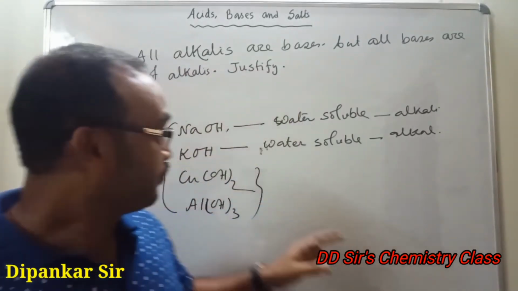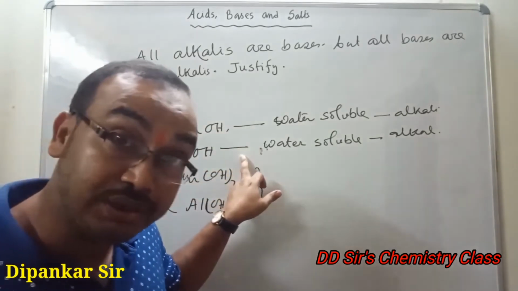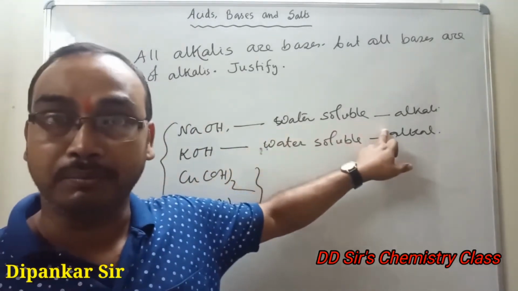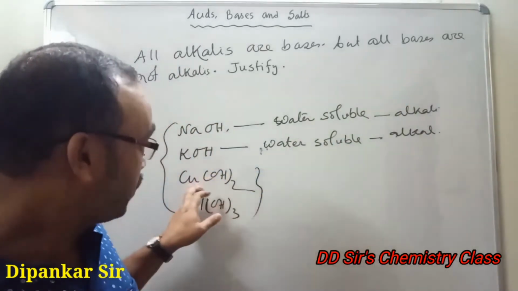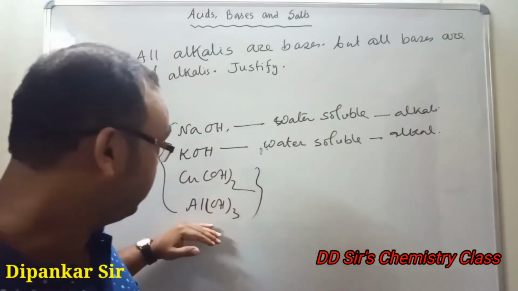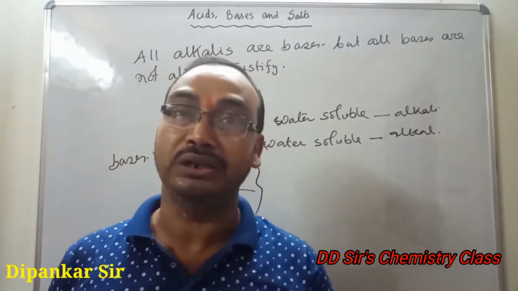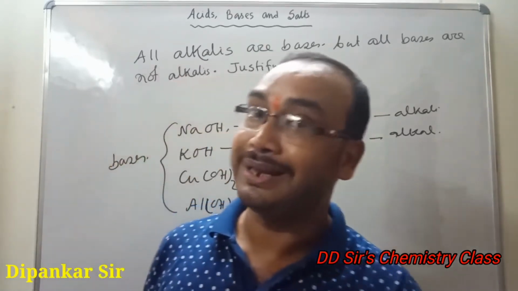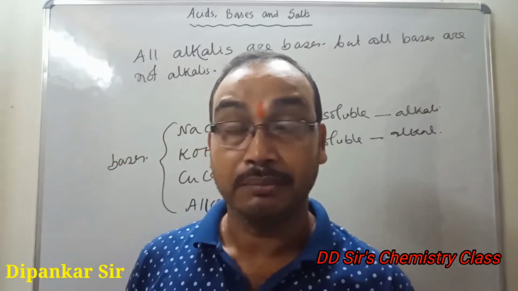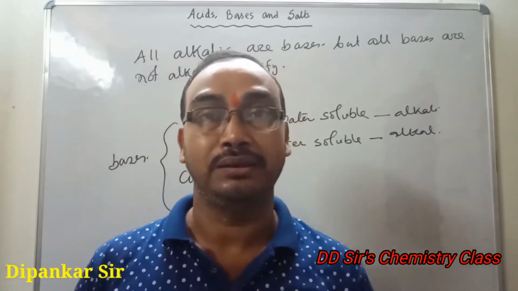Out of these, all are bases, but sodium hydroxide and potassium hydroxide are water soluble bases, so these are alkalis. But copper hydroxide and aluminum hydroxide are not water soluble, so these are only bases. Complete your answer. Clear? So all alkalis are bases, but all bases are not alkali.